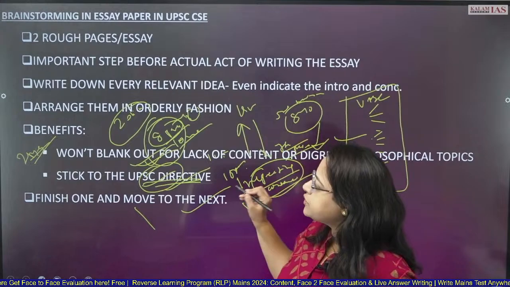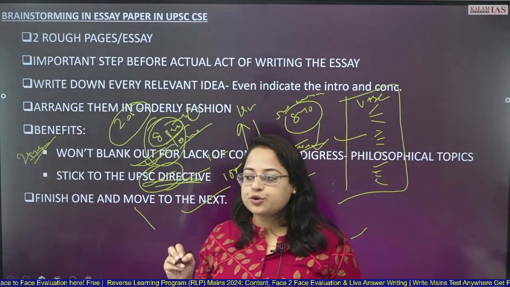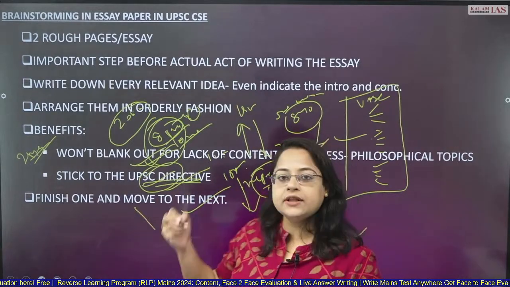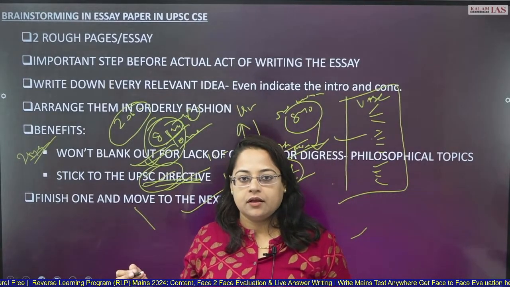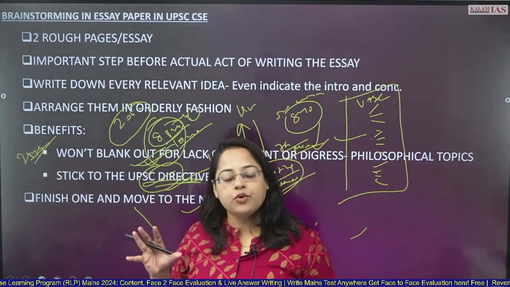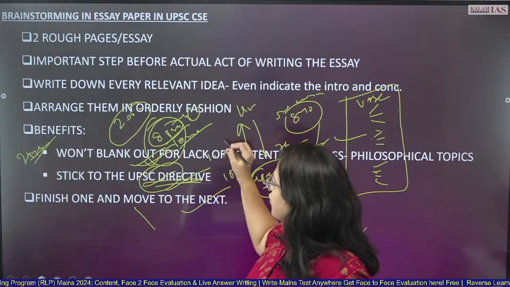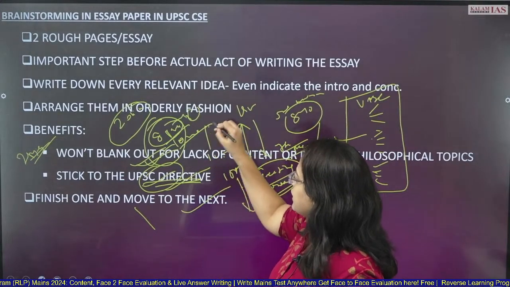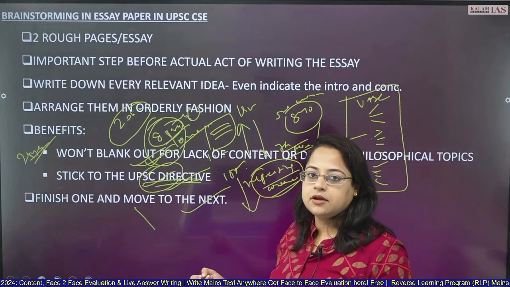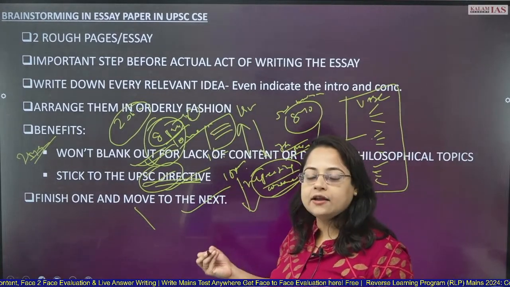Most importantly, the brainstorming session has to be done one after another. You should not brainstorm for both the essays at one time. That I'm telling you only for the benefit of focus, because when you brainstorm for a particular essay, all the ideas are very fresh in your mind. So complete that, finish the writing of the essay.